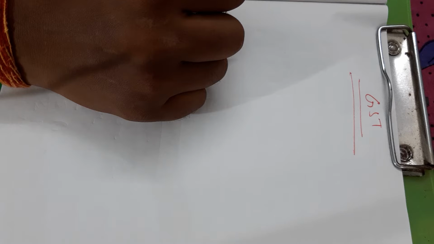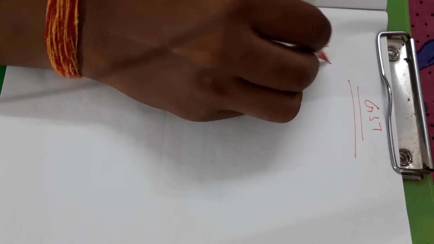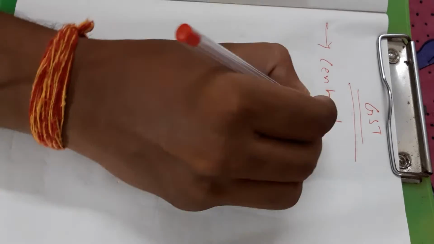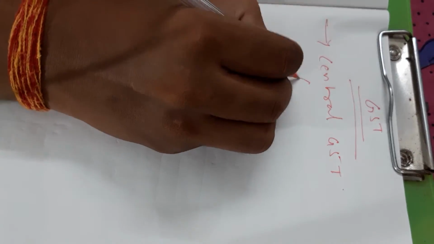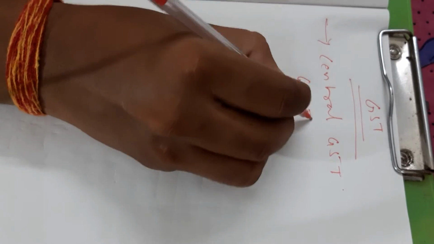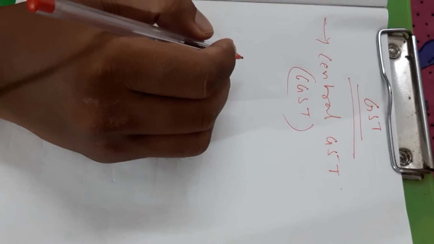How many types of GST? First, central GST, CGST. C means central.